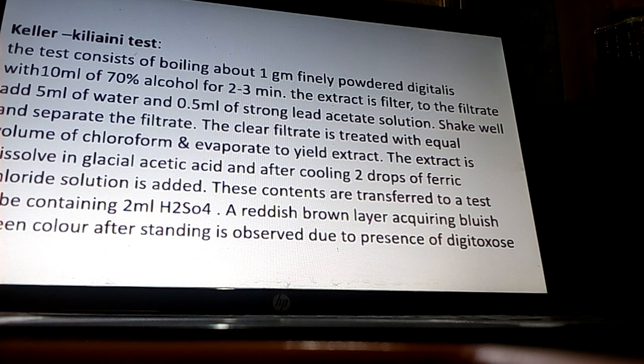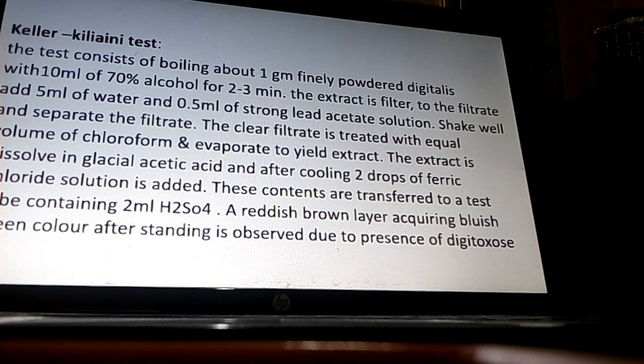In the filtrate, you have to add 5 ml of water and 0.5 ml of strong lead acetate solution. Then shake the test tube well and separate the filtrate. The clear filtrate is treated with equal volume of chloroform and evaporated to yield extract.